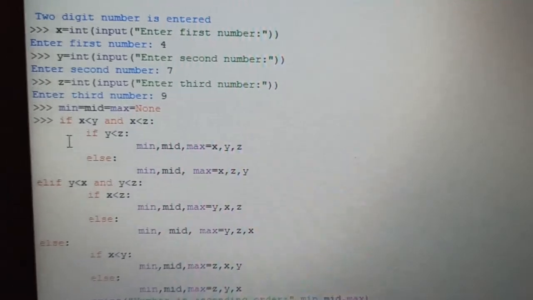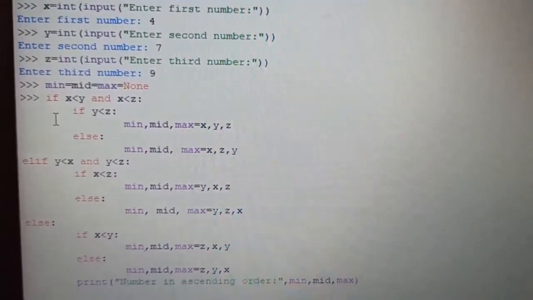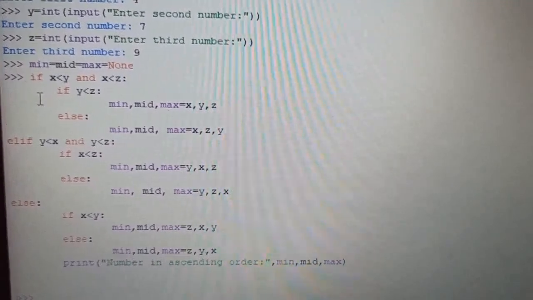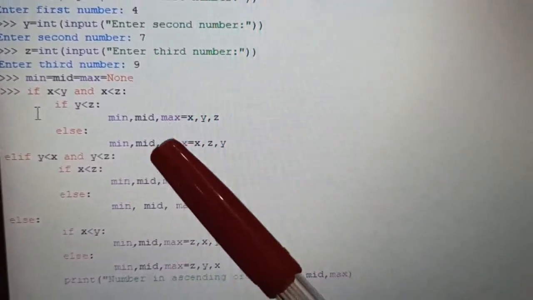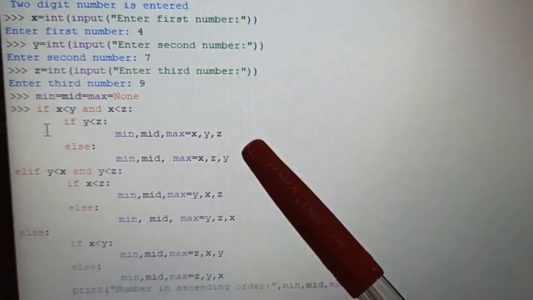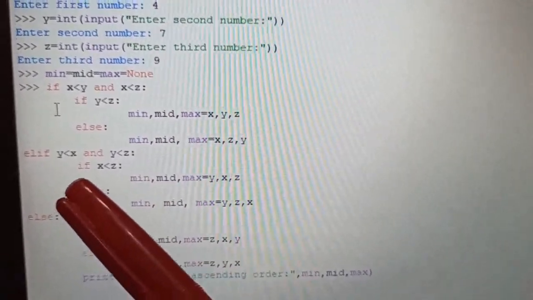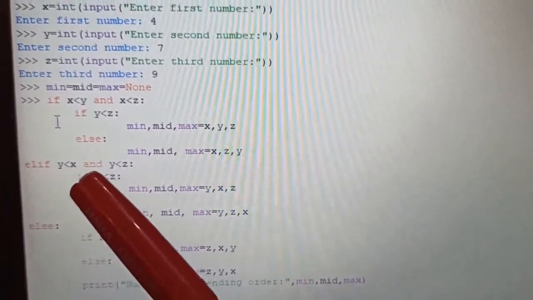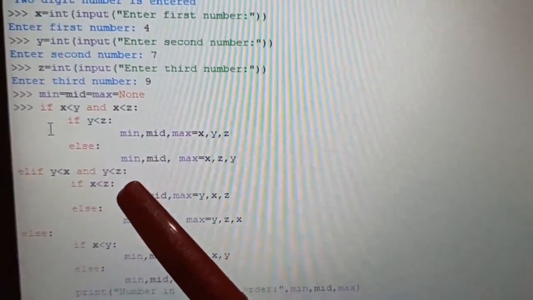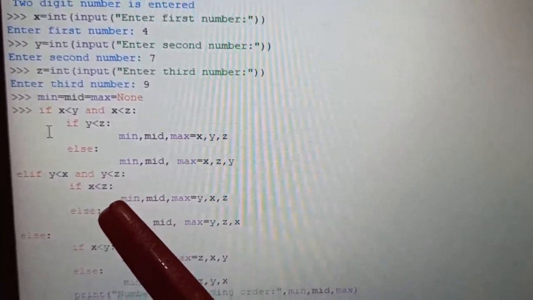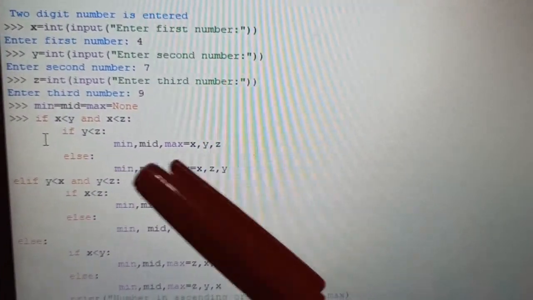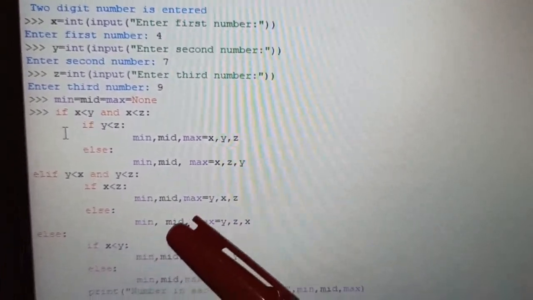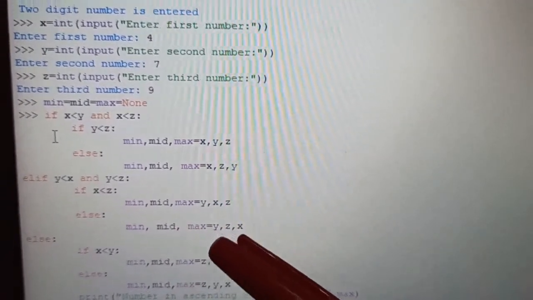Okay, after that I have put my first if condition, that if x is less than y and x is less than z, then colon. Again inside the if statement, I have given one more if, that if y is less than z, then minimum, mid, max equal to x, y, z. Else, if this condition fails, then minimum, mid, max has been changed, it's x, z, y. Similarly I have put here the elif part. In elif I have mentioned y is less than x and y is less than z, and inside it again one more if, that if x is less than z, then my minimum, mid and maximum values would be y, x, z. If this condition fails, then in else the minimum, mid and max values become y, z, x.